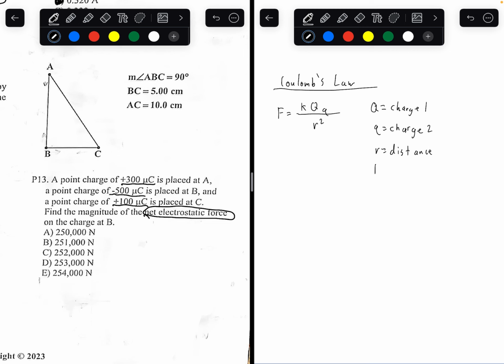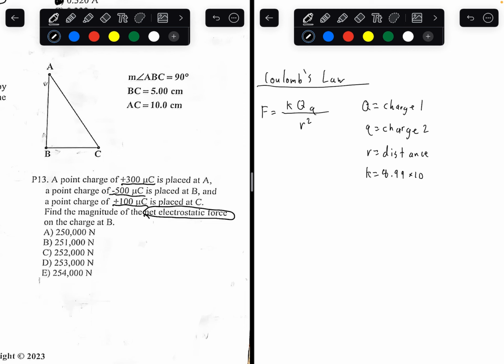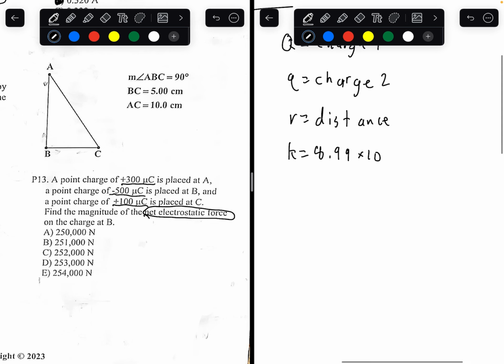and K is equal to 8.99 times 10 to the power of 9. If you're given this on the answer sheet, don't worry guys, you don't need to memorize the K value, Coulomb's constant it's known as. You're given that on the exam itself. This is known as Coulomb's constant.